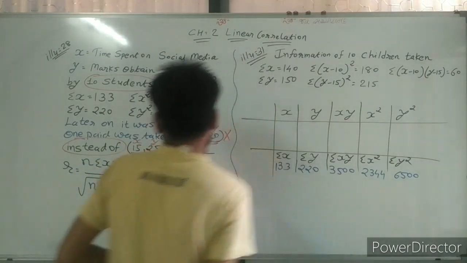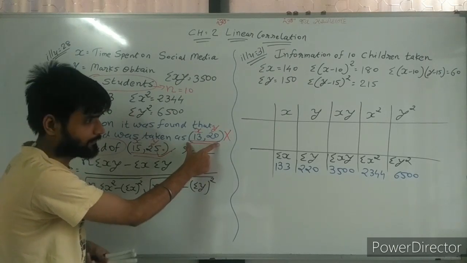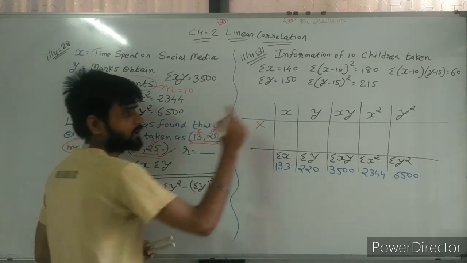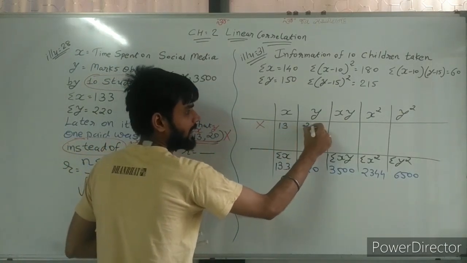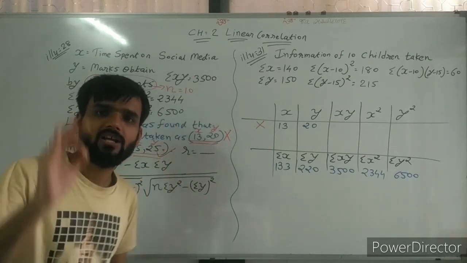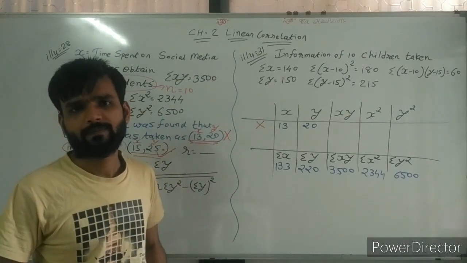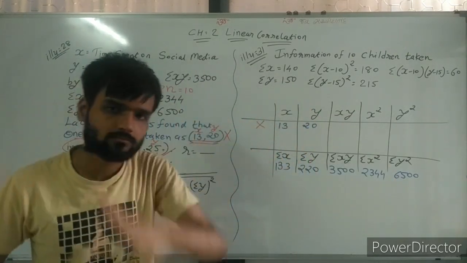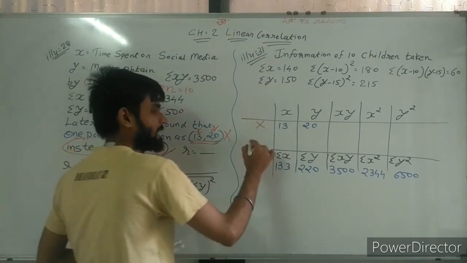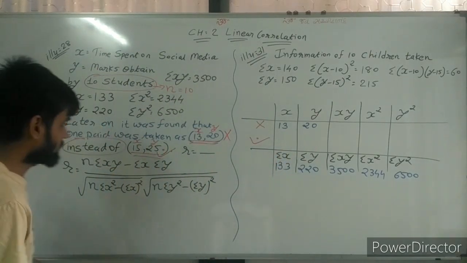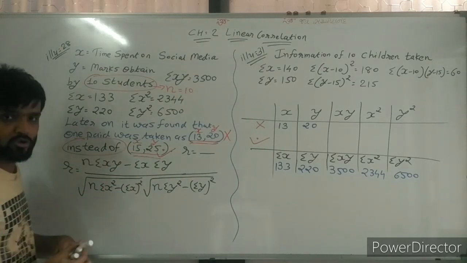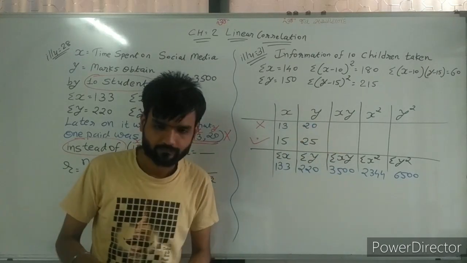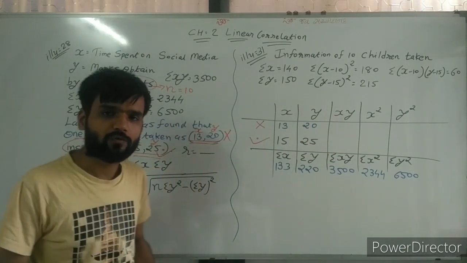Because the wrong pair is taken. So here I am writing the wrong pair. Which is the wrong pair? 13 and 20. So 13 and 20 is my wrong pair, and this is taken here. That's why all these values are wrong. Now, which is the correct pair? This is the correct pair: 15 and 25. So write here 15 and 25.